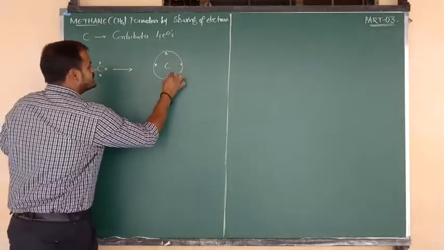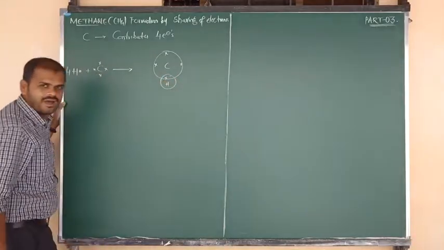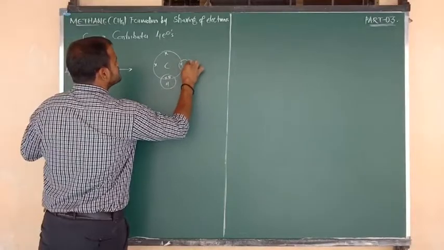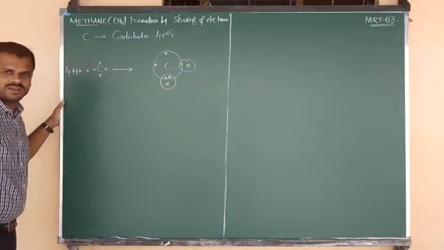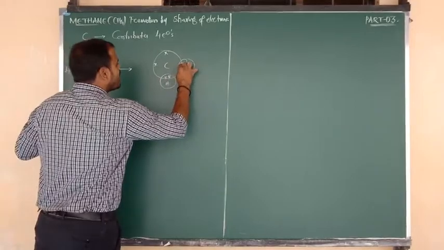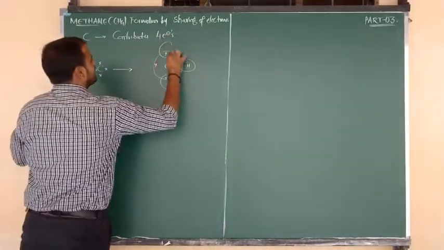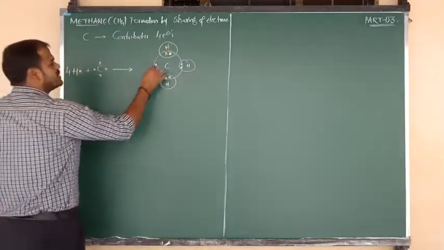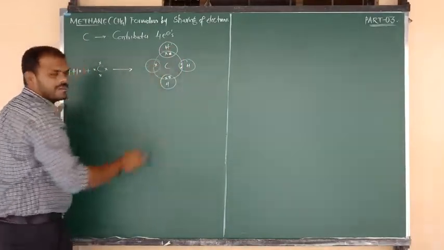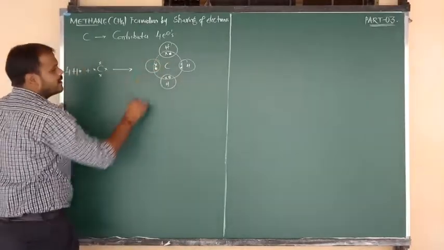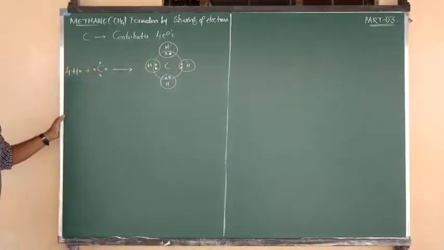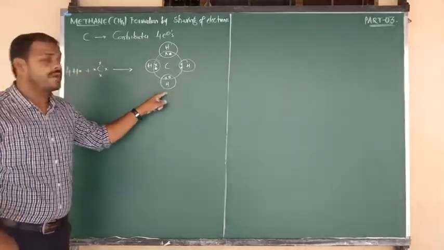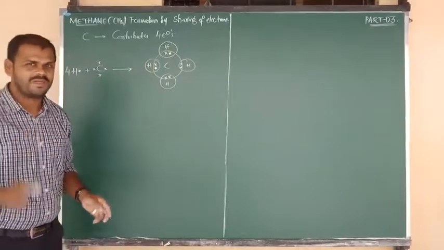This is hydrogen number 1, contributing its 1 electron. Similarly, hydrogen number 2 also contributes its 1 electron. In similar manner, here also this is the electron contributed by hydrogen, this is the electron contributed by the carbon, and this is one more electron contributed by the hydrogen. In that manner, we write the electron dot structure, and we can say the covalent bond formation. Now listen carefully.